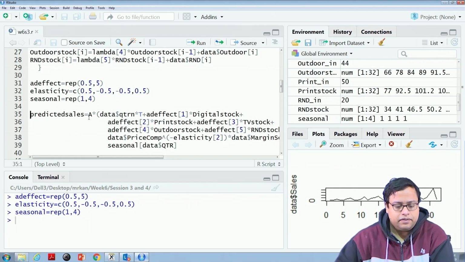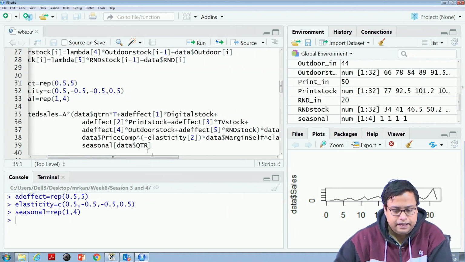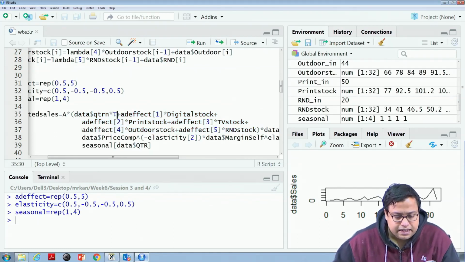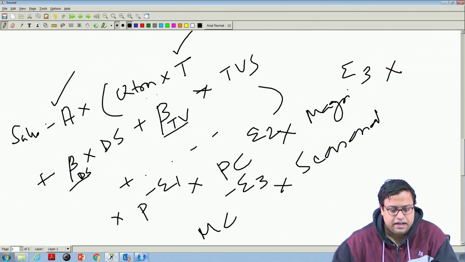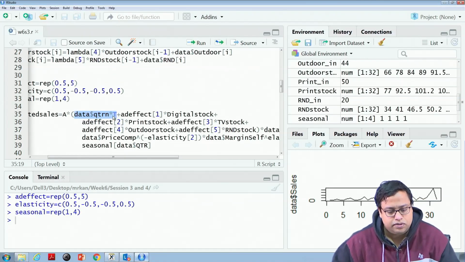So, then what is the predicted sales? Predicted sales is A multiplied by this whole thing, and you carefully see. The first is data dollar quarter number into T, so QTRN into T, whatever I told here, comes up to be data dollar quarter number into T, plus add effect 1.